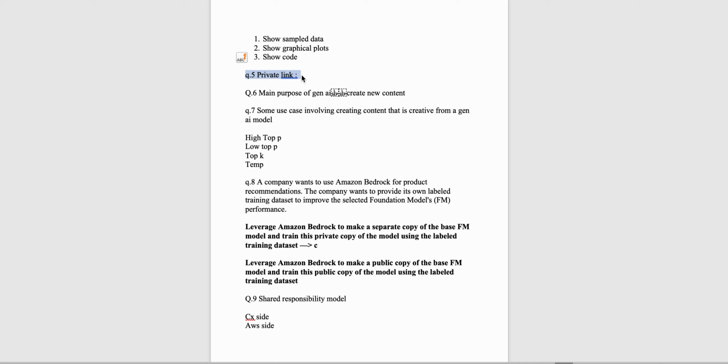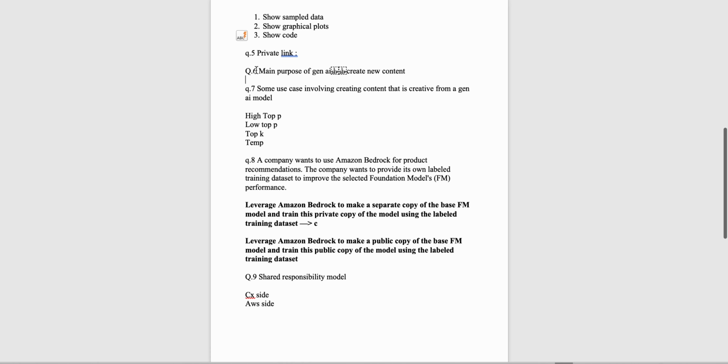And one question I remember was about PrivateLink. The question was that I have some content in my S3 bucket, and I want that when users are accessing my S3 bucket, it's an AI model and we have the S3 bucket in the background, so users should not go through the public internet. There should be a private connection made. So what can we do in this case? In this case, PrivateLink is the option to access the S3 bucket privately. Also read about VPC endpoint and VPC gateway, because for S3 it's PrivateLink, but for other services the answer differs.